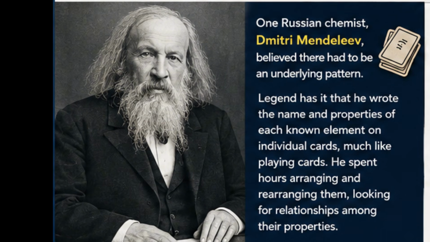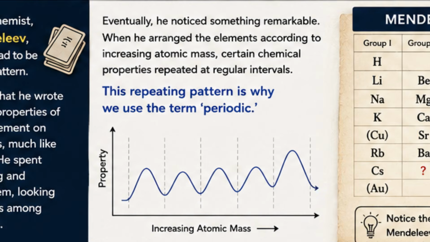One Russian chemist, Dmitry Mendeleev, believed there had to be an underlying pattern. Legend has it that he wrote the name and properties of each known element on individual cards, much like playing cards. He spent hours arranging and rearranging them, looking for relationships among their properties. Eventually, he noticed something remarkable. When he arranged the elements according to increasing atomic mass, certain chemical properties repeated at regular intervals. This repeating pattern is why we use the term periodic.